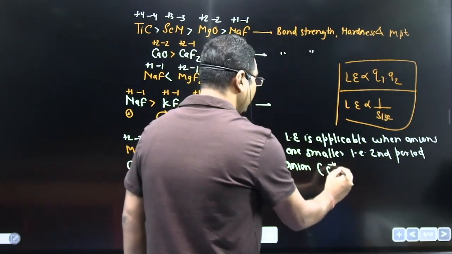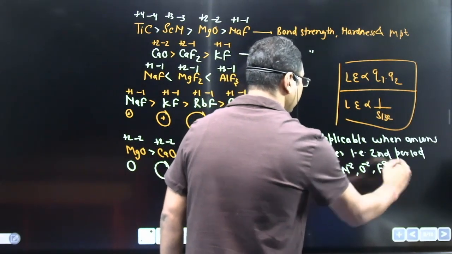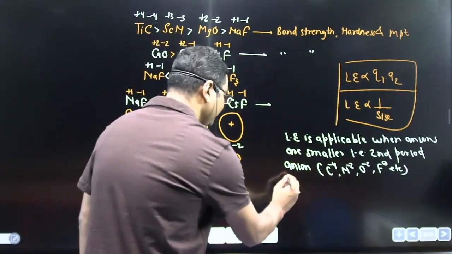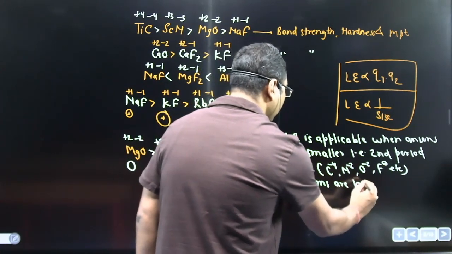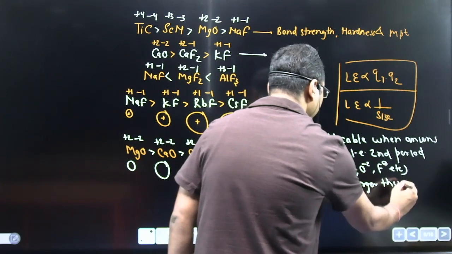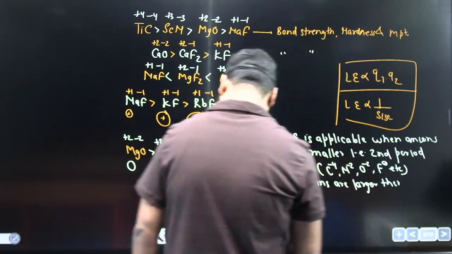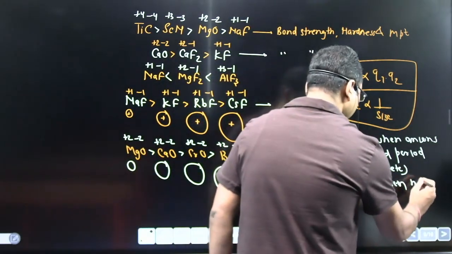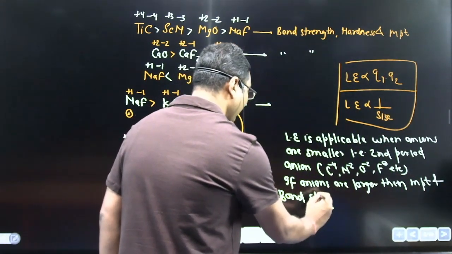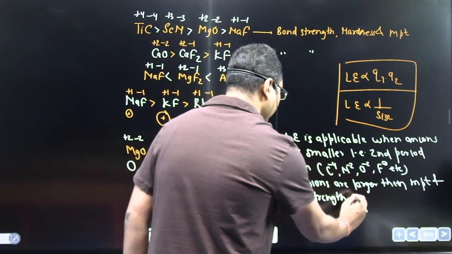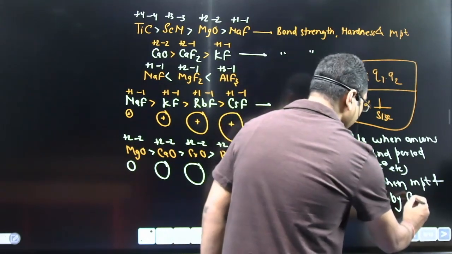For example, C minus 4, N minus 3, O minus 2, F minus, etc. If anions are larger, then melting point and bond strength are decided by Fajans rule.